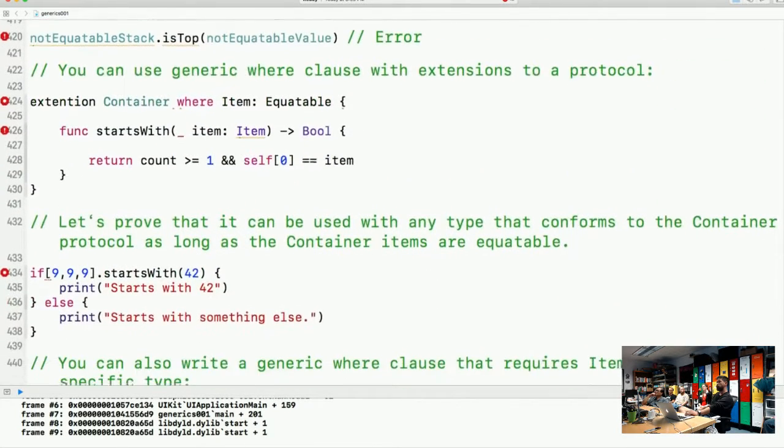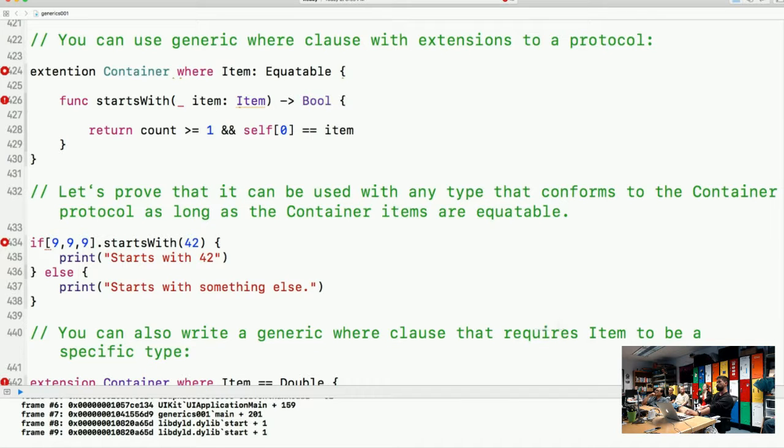You can use a generic where clause with extensions to a protocol. Here's our generic where clause, the extension to a protocol. Let's prove that it can be used with any type that conforms to the Container protocol as long as the container's items are Equatable. So here we're leveraging it. 9, 9, 9, these are all Equatable, starts with 42, and this runs.